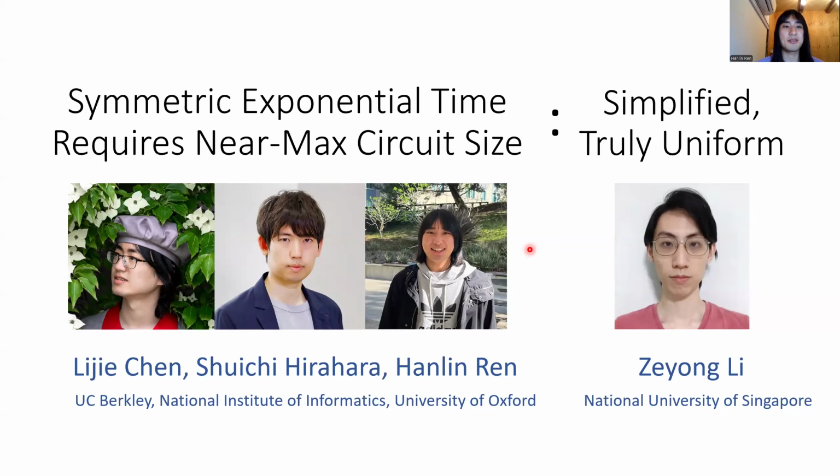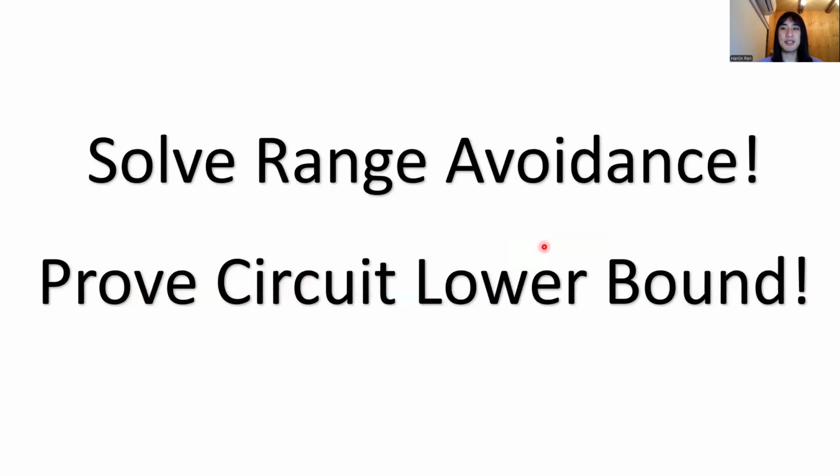As you can see, this is a merged talk with another paper by Zeyong, who presents a simplified and truly uniform version of our lower bound. So I'm going to talk about the first half of this talk, and the second half will be done by Zeyong. In one sentence, what we do in this talk is that we prove a new circuit bound by solving some problem called the range avoidance problem.